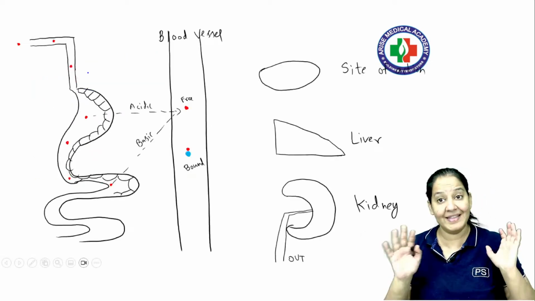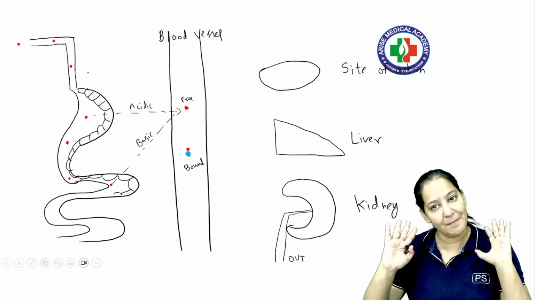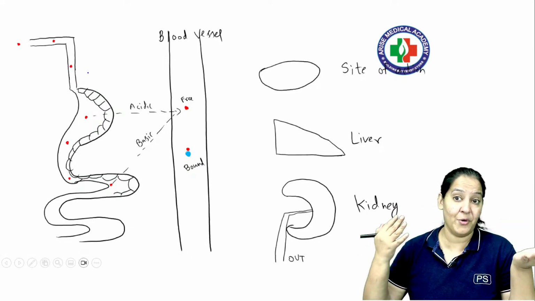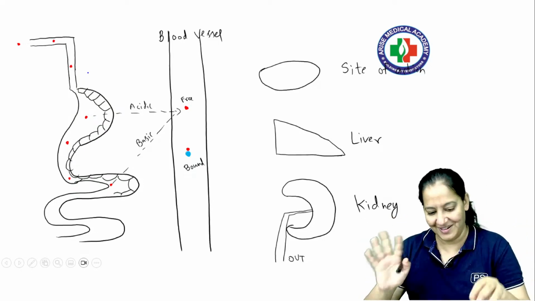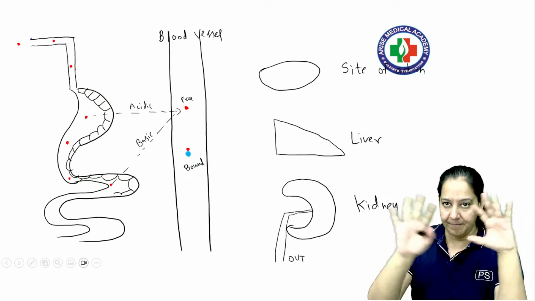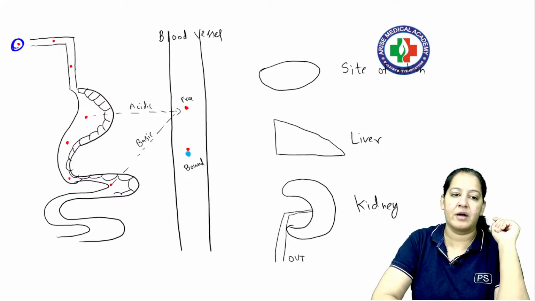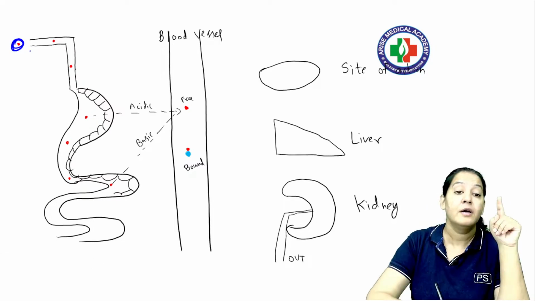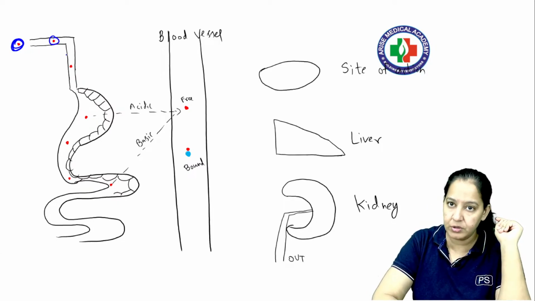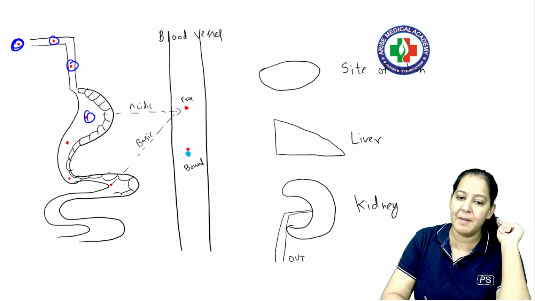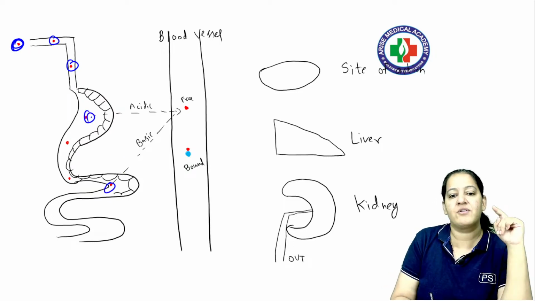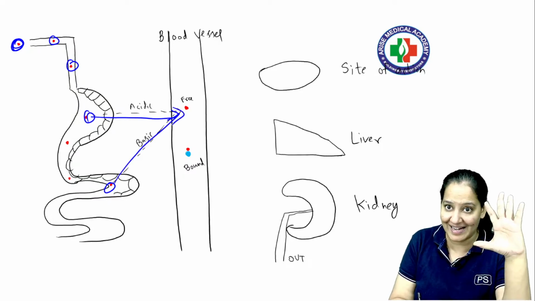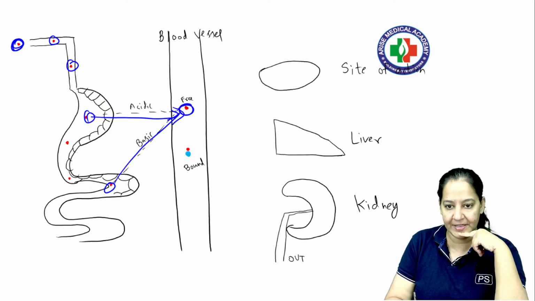What is a prodrug? Again, this is my basic diagram, my master diagram in which I am going to cover entire general pharmacology, pharmacokinetics as well as dynamics. Imagine a person taking an oral drug for headache, for migraine. The drug goes through the mouth, esophagus, stomach and intestine. If it is an acidic drug, it is absorbed from the stomach. If it is a basic drug, it is absorbed from the intestine. Finally, the drug reaches the blood.